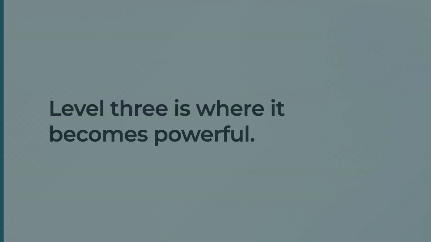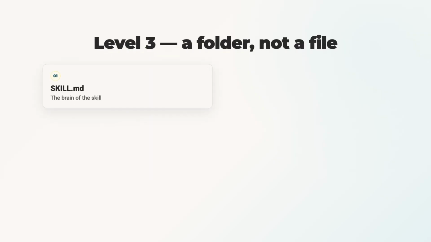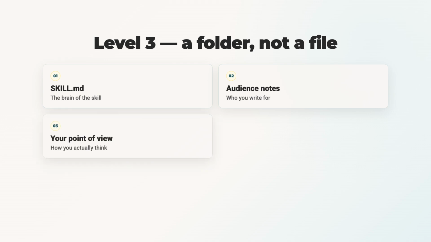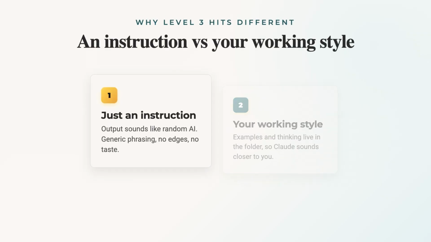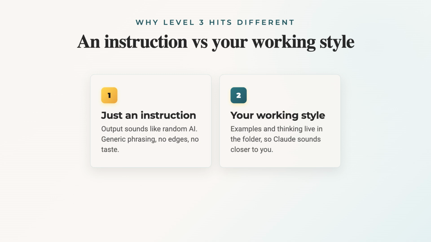Level 3 is where it becomes powerful. Here the skill folder has more than one file. It has the SKILL.md file. It also has your audience notes, your point of view, sample outputs, and maybe small scripts. What I mean is this. You are not only giving Claude an instruction, you are giving it your working style. So when the skill runs, it does not sound like random AI. It sounds closer to you because your examples and your thinking are sitting inside the folder.